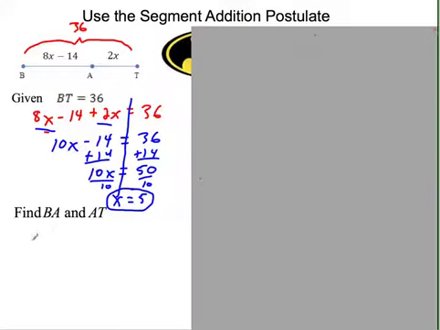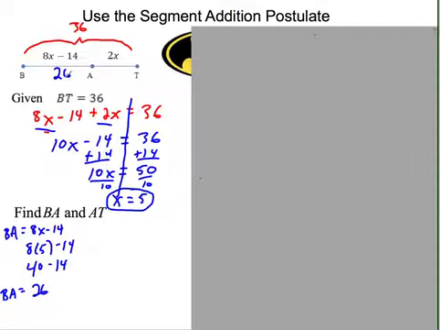Now down here it wants me to go ahead and find BA and AT. Can I do that? Sure. BA, remember, is 8x minus 14. So all you have to do is plug your 5 in there. We're really going to say 8 times 5 minus 14. So we're looking at 40 minus 14, and I subtract those, I get 26. So BA is 26. So this piece is 26.